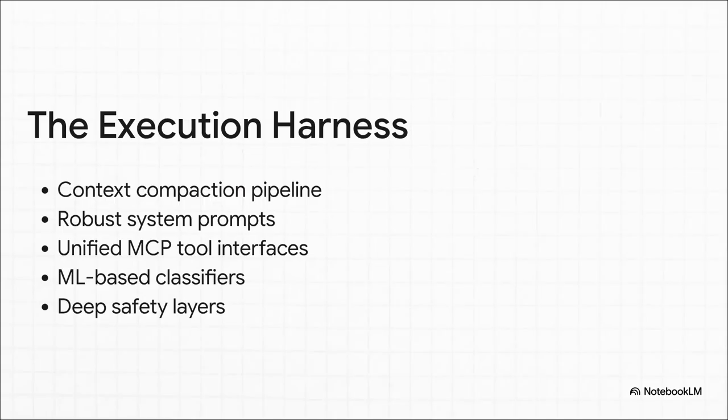So what does this 98.4% harness actually do? Well, it handles all the heavy lifting before the model generates a single word. It manages context pressure with compaction pipelines and budget reduction tools. It manages robust system prompts, MCP tool calls, and strict ML-based classifiers. It's doing things like enforcing linguistic negation rules, making sure it filters out that dangerous peanut allergen we talked about earlier, ensuring absolute safety before it ever hands the context over to the model core.